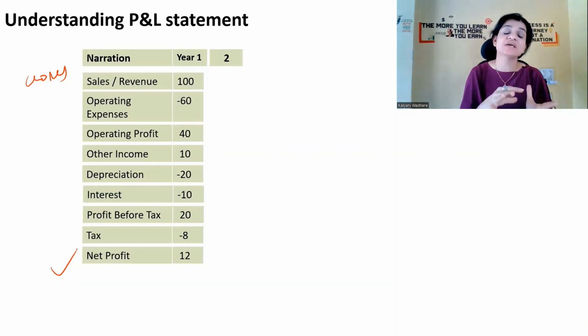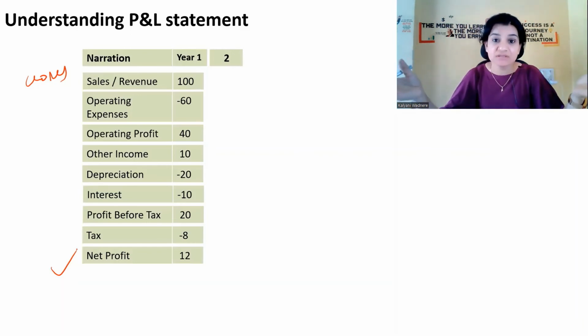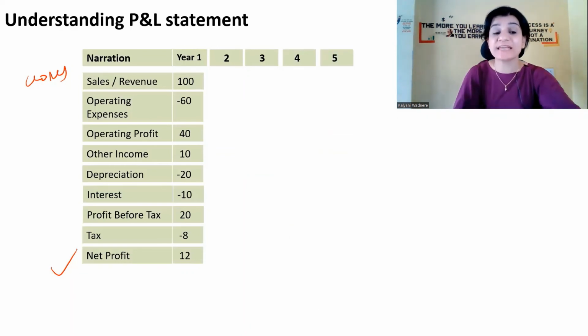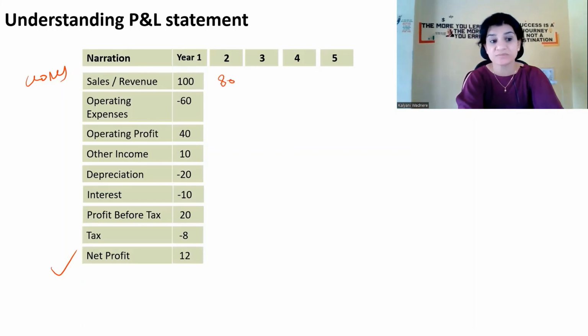And even if it has been in existence for more than 5 years, you will still not focus only on a 1 year P&L statement. You need to check what happened in the next year, and the next, in the 4th year, 5th year, because it is possible that in the 2nd year the sales of the company came down, say only to 80 rupees.